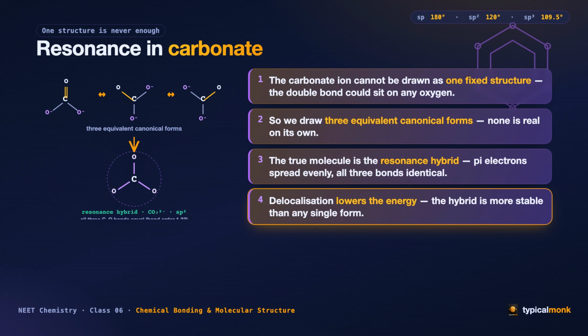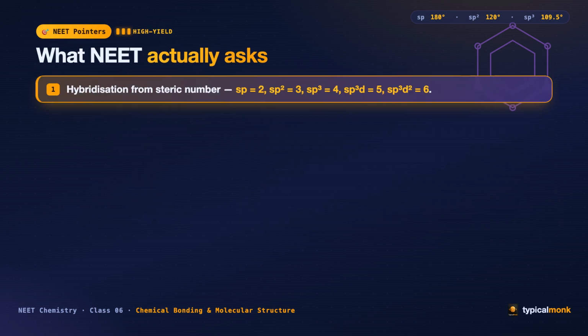The same story explains ozone, with its 2 equal oxygen to oxygen bonds. Now sit up straight. These 5 lines are what NEET actually asks year after year.